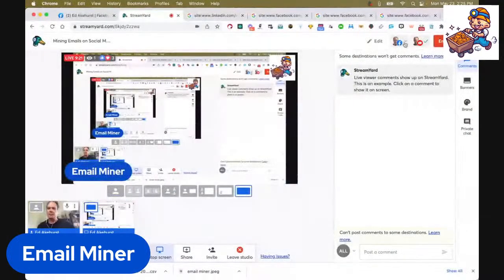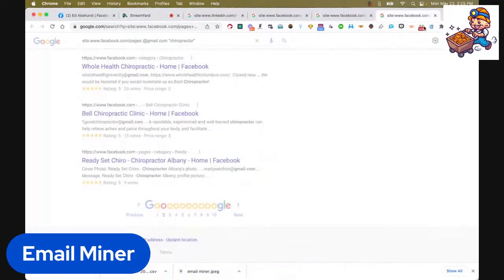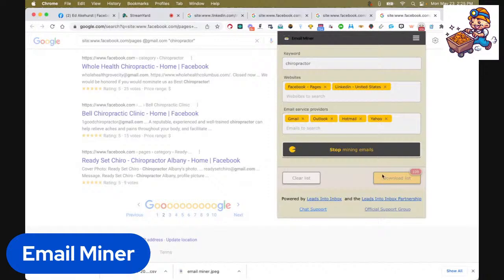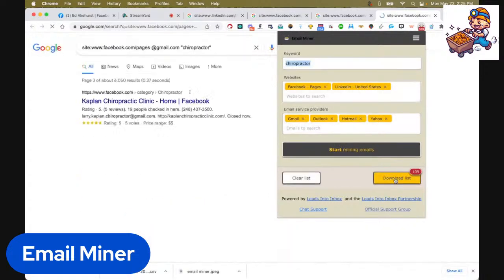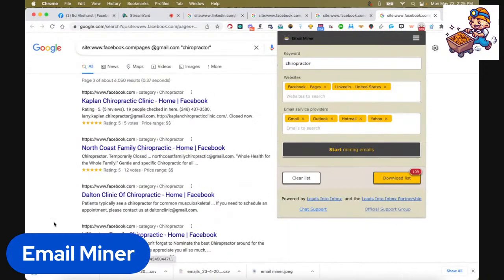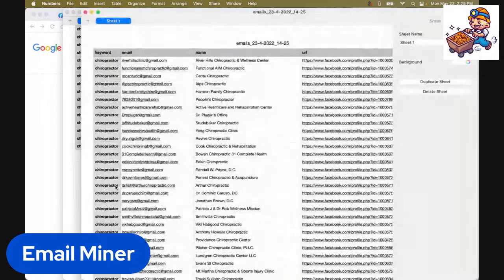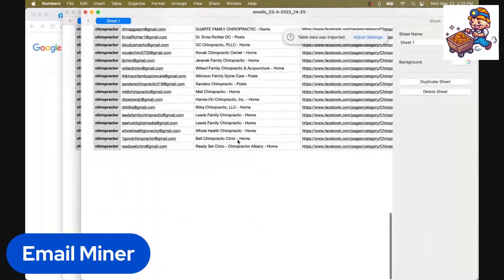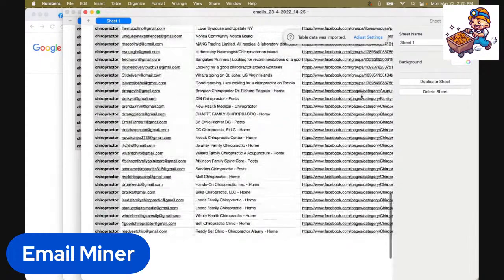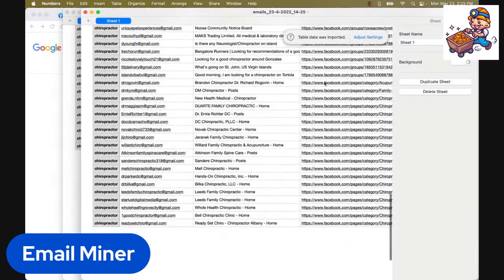Let's share my screen again here. We'll pop over there. Let's stop. Just because I'm only using this as an example. Let's download the list. We'll open it. I'm going to scroll down to the bottom of the list to see what we've got. See, now we're getting really good ones. Look at these. These are chiropractors that have pages. Okay, so you can see once we started doing pages, now they're really good again, right?